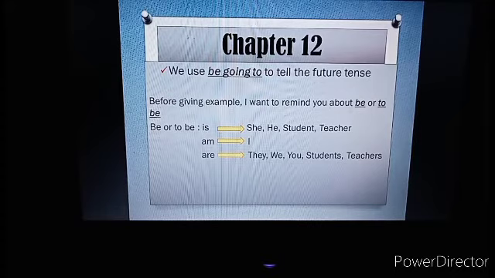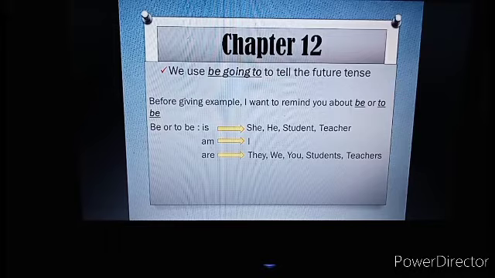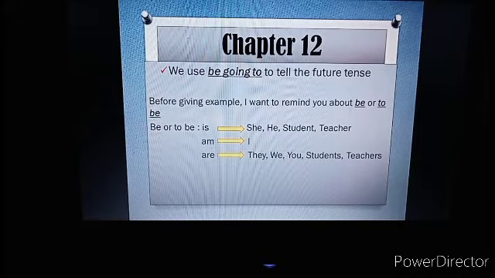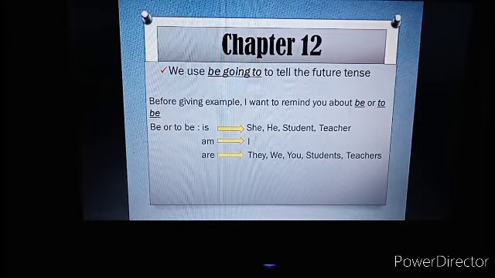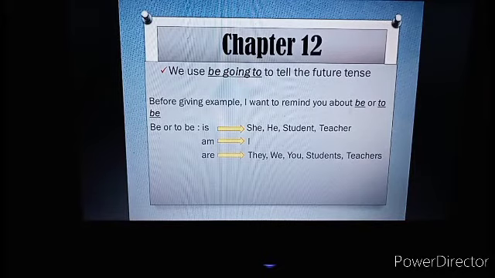And then are, students with S. Why with S? Because there are more than one students. So because more than one students, we use are. It means are is for plural or for more than one. Students, it means more than one student.